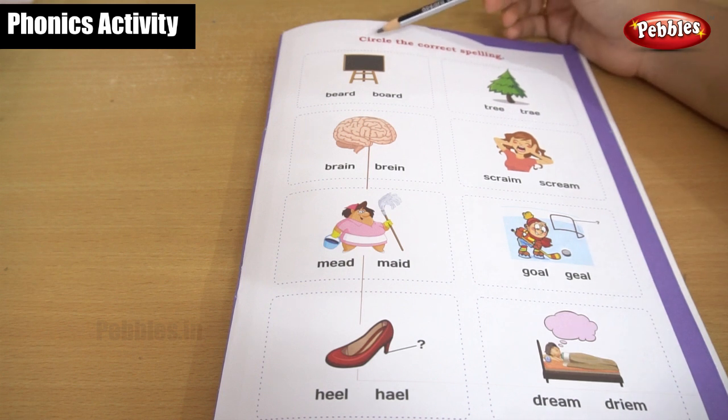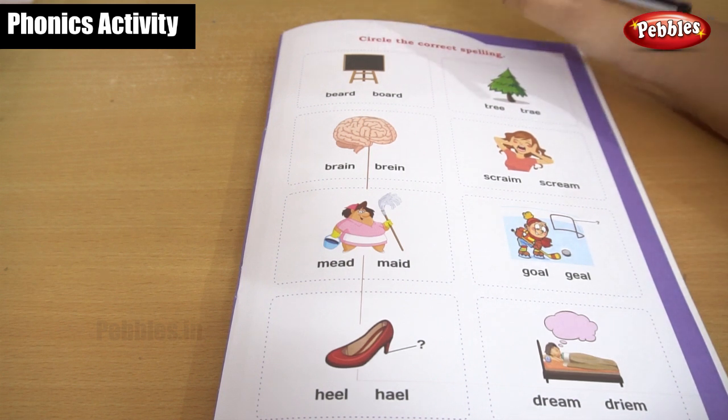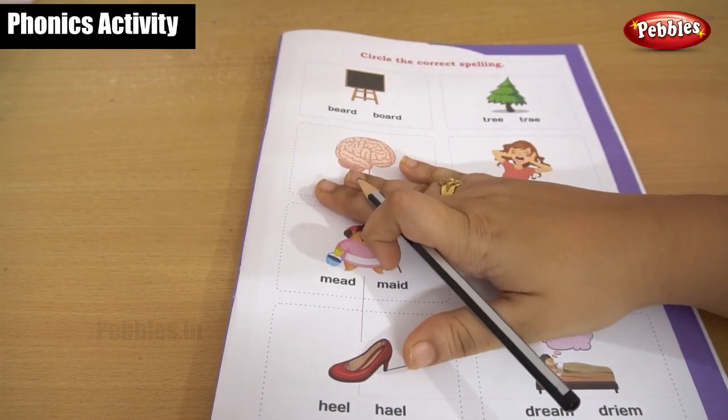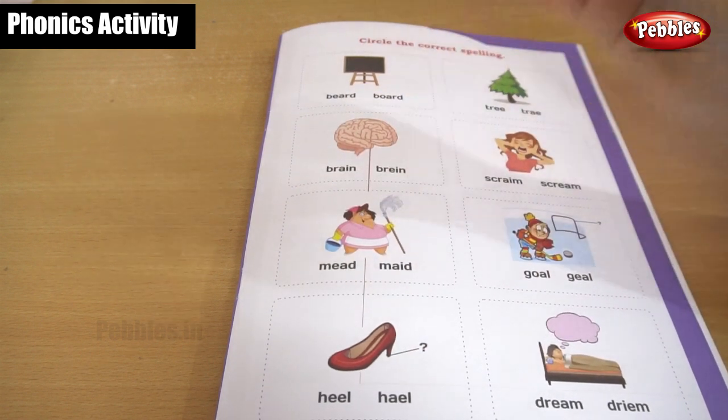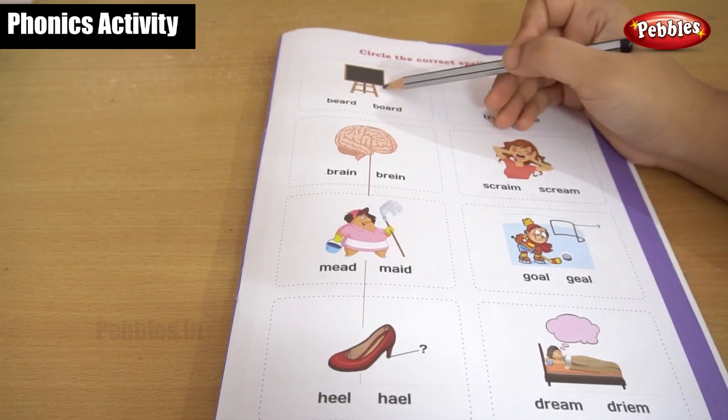Okay, listen. Circle the correct spelling. We want to circle the correct spelling. If you want a correct spelling, you want to pronounce it correctly. If you want a correct spelling, then you want a correct pronunciation. If you do a correct pronunciation, then you can get the correct spelling. Okay, without further delay, we can move to the exercise. Let's go for the first one.